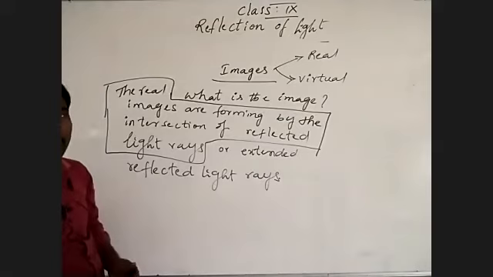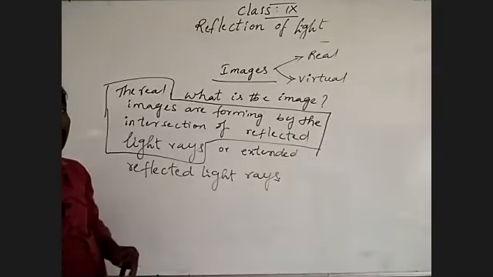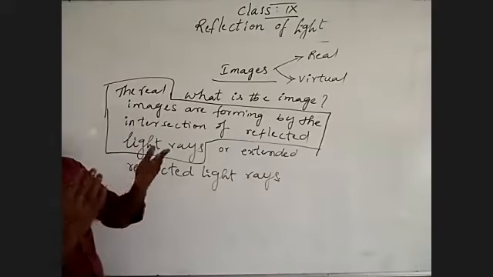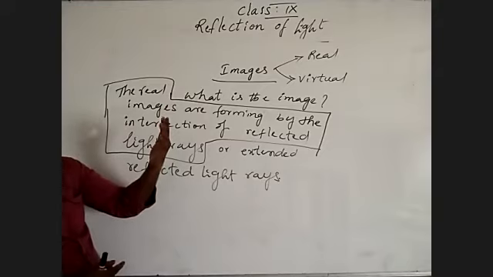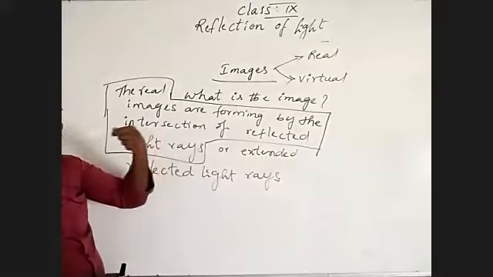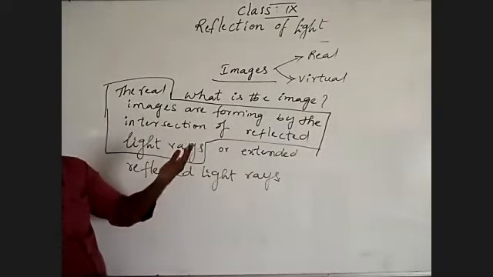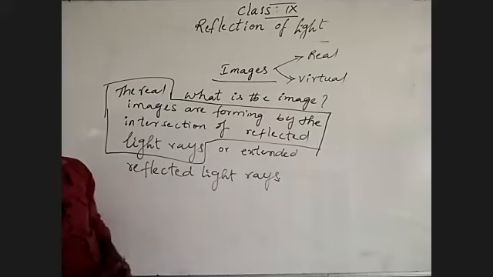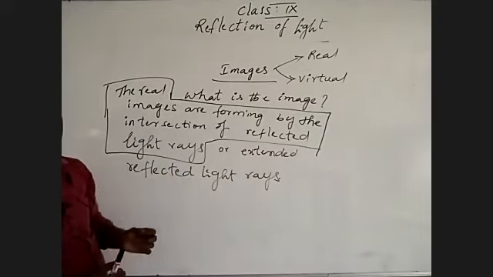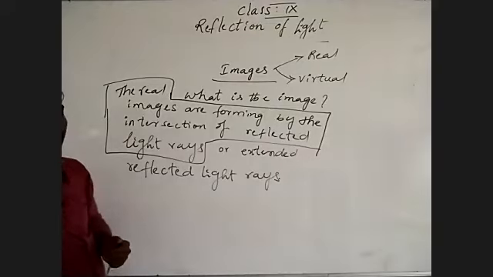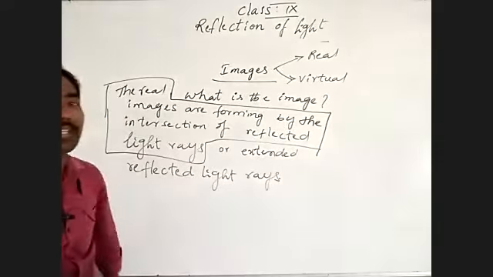Second, where you may observe real images in our day-to-day life: on the outer surfaces of your spoons, plates or cooking vessels, kitchenware, utensils, when looking at your face on a metal spoon or plate. It also forms in our eye, the image formed on the retina.